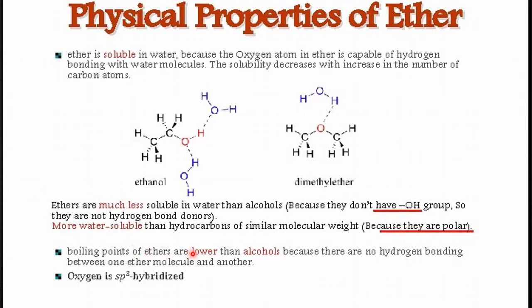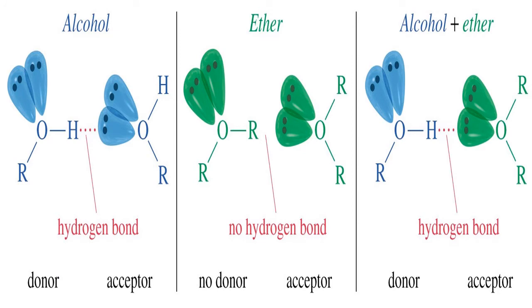Boiling points of ethers are lower than alcohols, again because of intensive intermolecular hydrogen bonding in alcohols. And O is sp3 in the case of ether. Please compare here. This is alcohol. O is there. This H can make a bond with one more O. So there are two possibilities in the case of alcohol. Whereas in the case of ether, only one possibility. That is shown here. The more the number of possibilities, the more the number of options, the more we expect. The fewer the possibilities, the fewer the options, the less we expect.